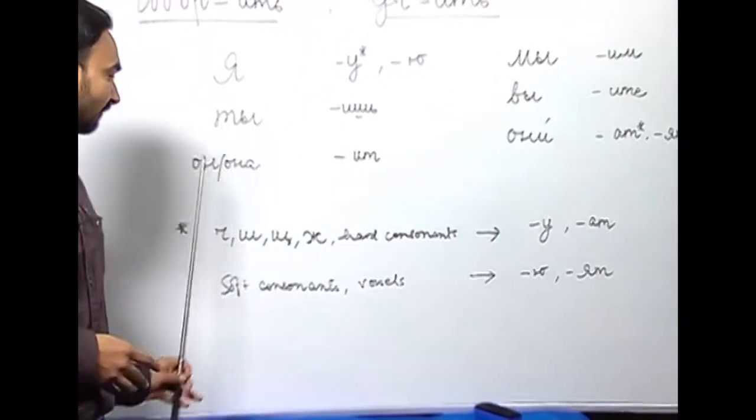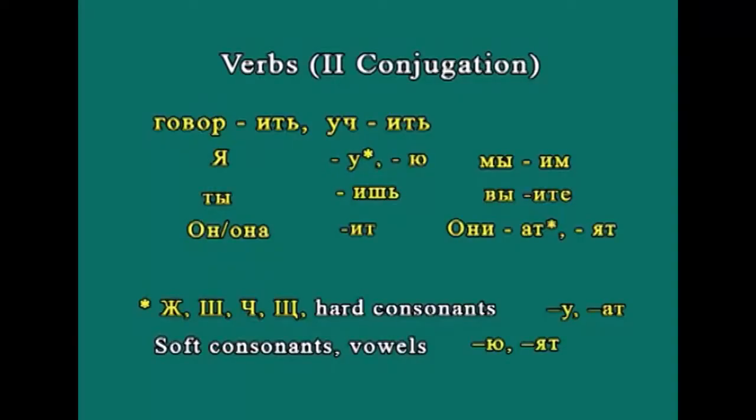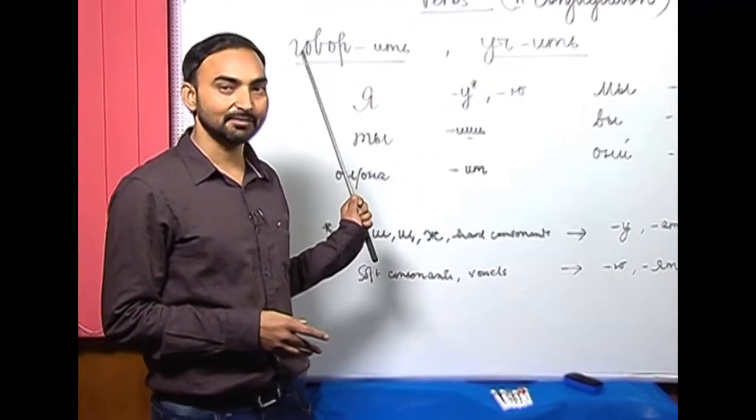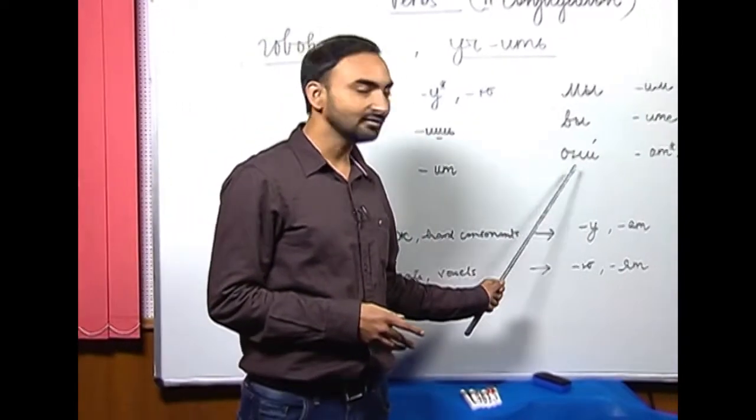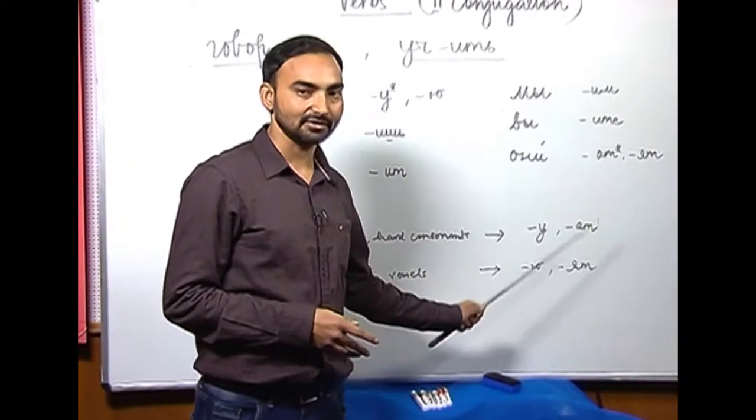Because when there is ч, ш, щ or ж and any hard consonants at the end of the root, we use у with first person singular number and ат for third person plural number. And if there is a soft consonant at the end of the root or any vowel, then we use ю with first person singular number я, and for third person plural number we use ят.